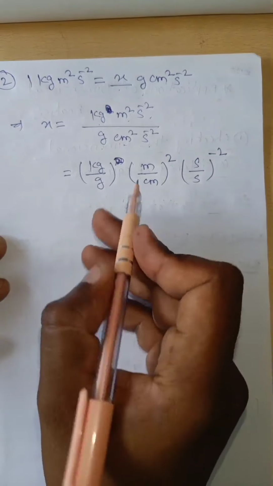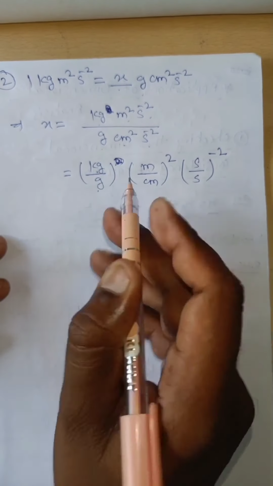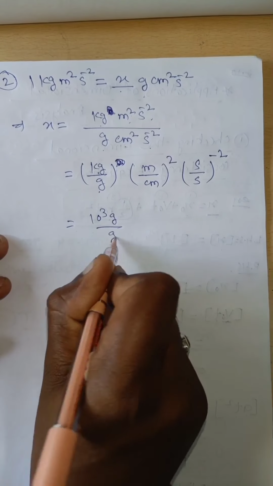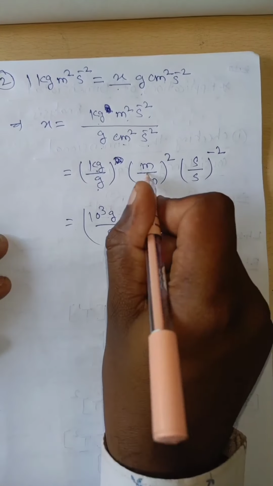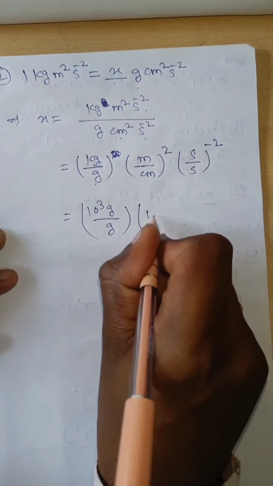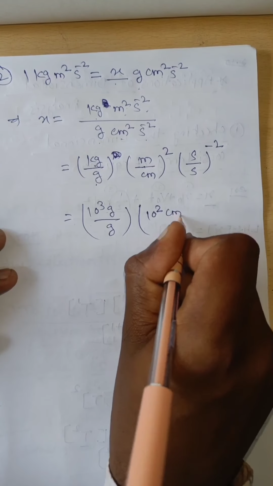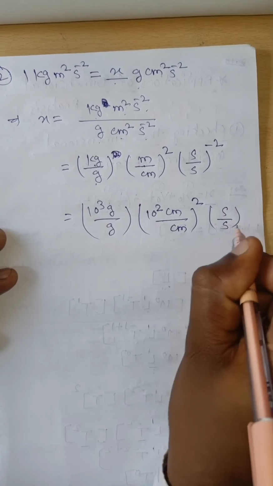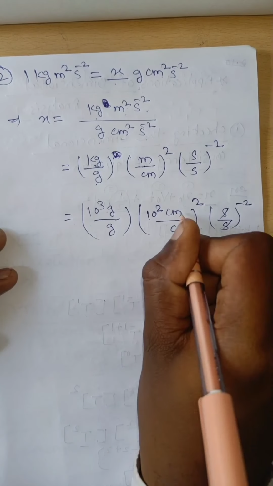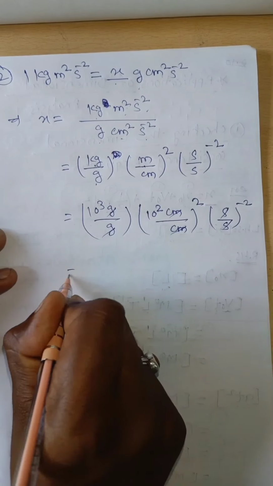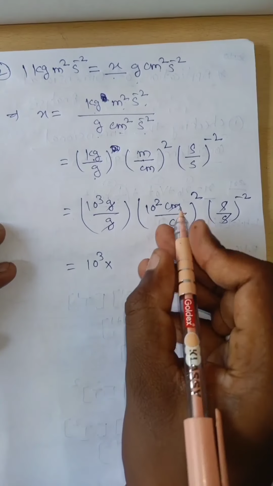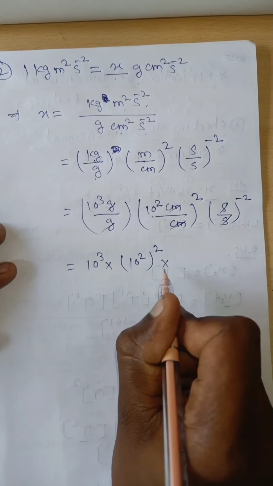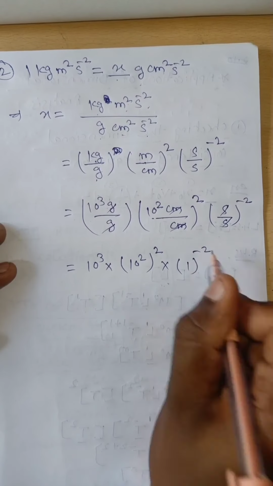Now similarly we have to convert that kg into gram, that is 10 to the power of 3 grams divided by grams, into meter. Meter is nothing but 10 to the power of 2 centimeter divided by centimeter whole square. Now second by second whole power of minus 2. Second cancels, centimeter cancels, gram cancels. Then 10 to the power of 3 into 10 to the power of 2 whole power 2 into 1 to the power of minus 2.